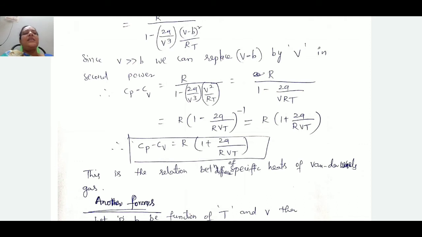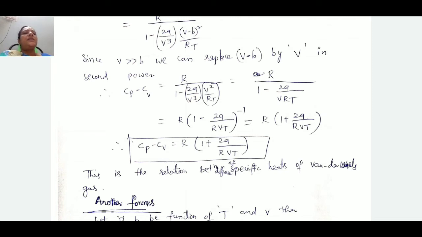Because here this is a binomial term, second order, no? So that's what Cp minus Cv is equal to: capital R by 1 minus 2A by V cube V square by RT. After consideration, this equation converts into this form. After that, R by 1 minus 2A by VRT.